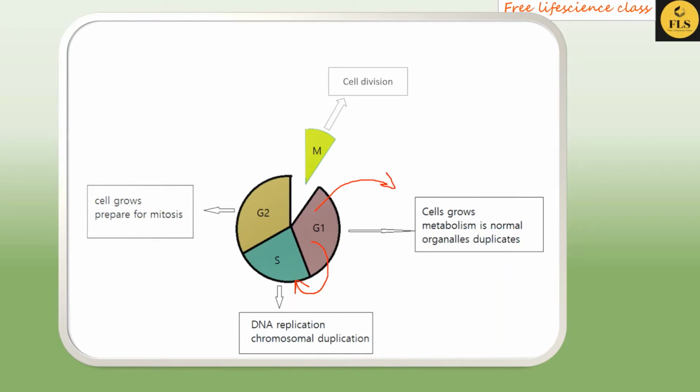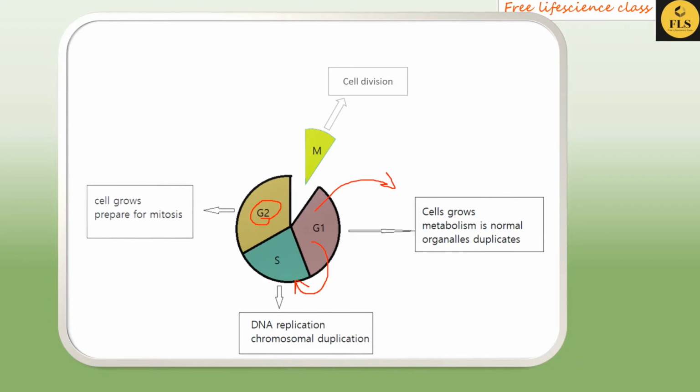Next, the G2 phase. Here also the cell grows and prepares for mitosis. After the G2 phase, it enters the M phase, where the cell is divided into two daughter cells.